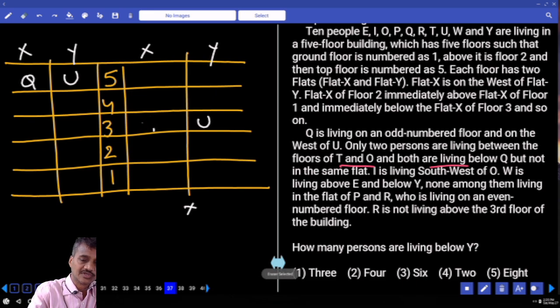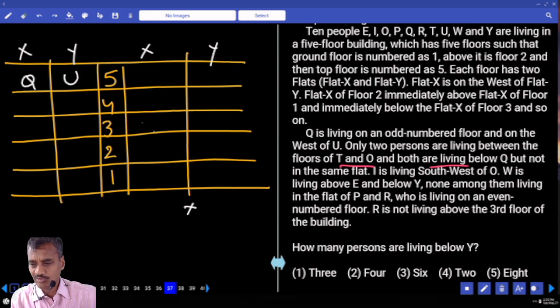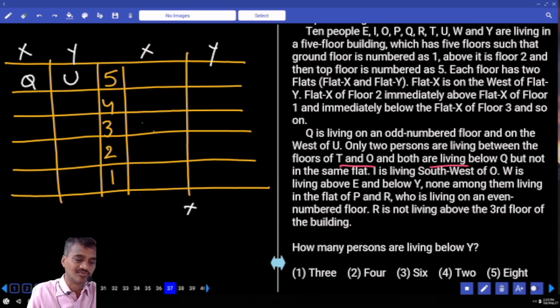Now in this first case, there are 2 people between T and O, isn't it? And both are living below Q but not in the same flat. If T is here, now 2 persons between T and O. Now tell me where should this T and O be? Now O must be on which floor? First floor or the second floor?